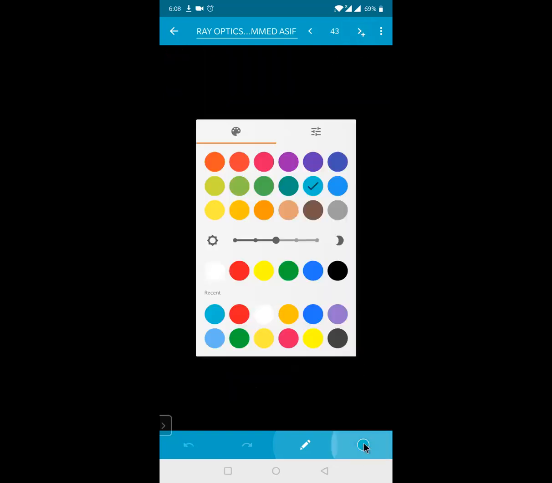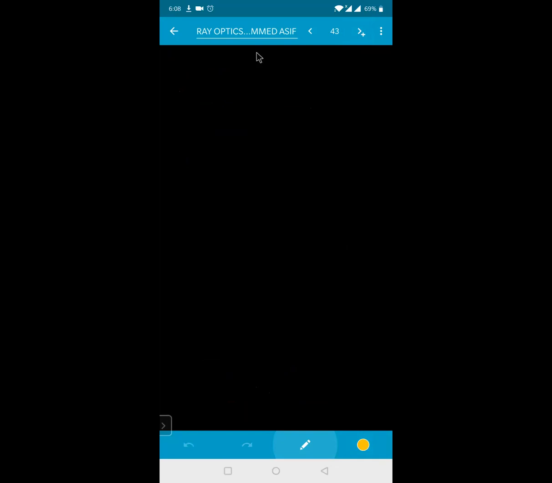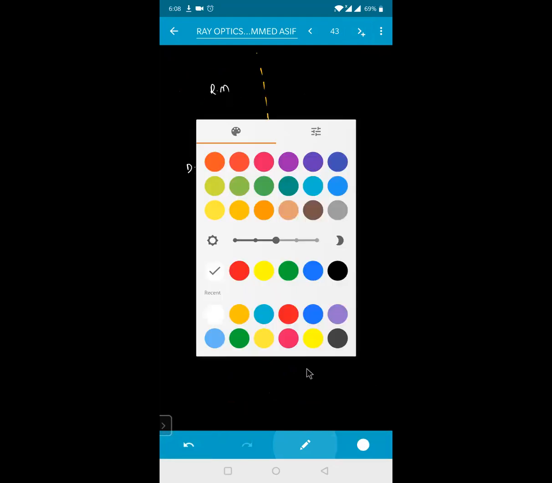Just the reverse of this, beta. Whenever a ray of light is going from a denser medium to a rarer medium, this is your surface and this is your normal. Say for example, this is completely water or kerosene, whatever it may be, and this is called the denser medium. And this one is your rarer medium, like air.